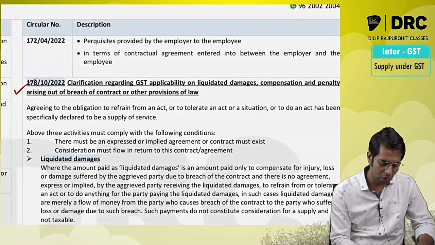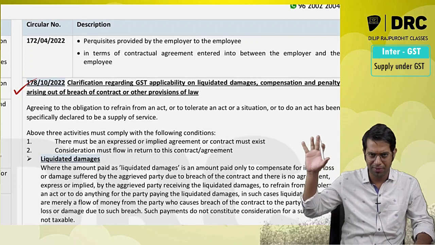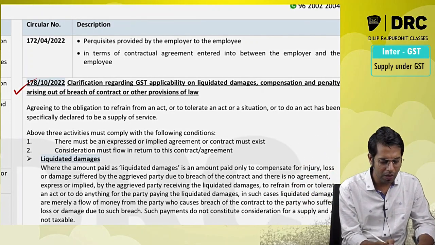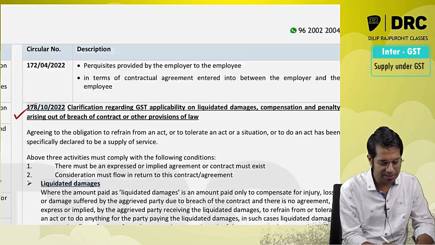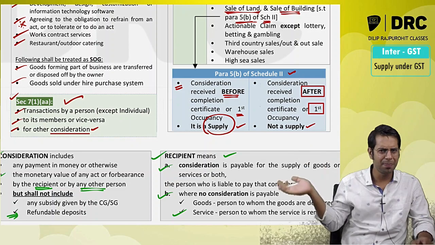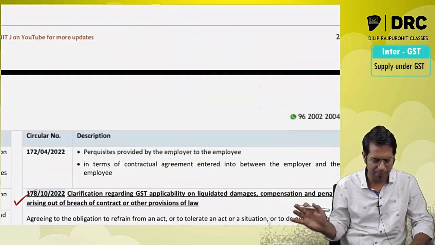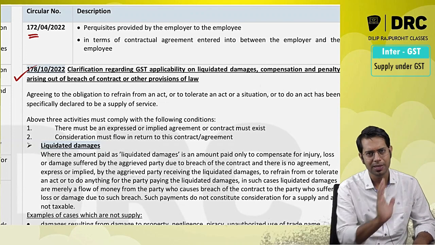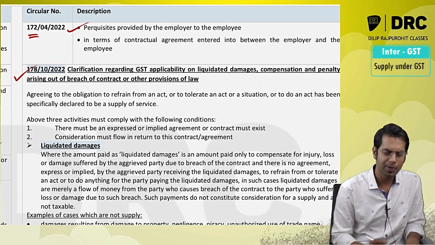Now, 2 circulars were newly added. So the topic, Section 7, is completed. Now we are seeing the amendments which have happened in Section 7. One point was with respect to Section 7(1)(aa). It was added. From previous attempt only it was applicable to you, and now these 2 circulars also were added, and this also from previous attempt only it is applicable. One is with respect to perquisites.